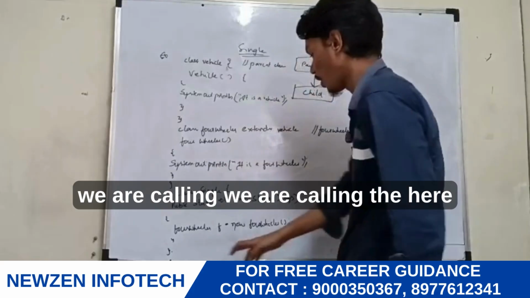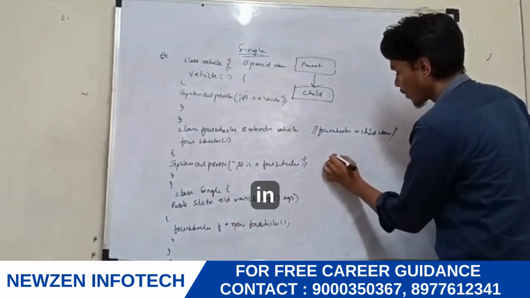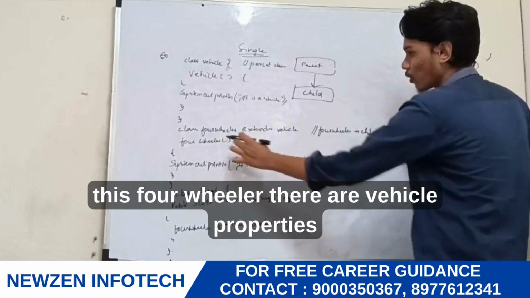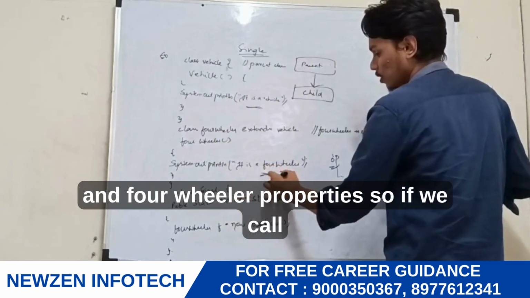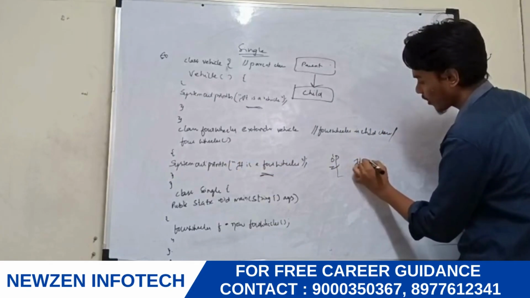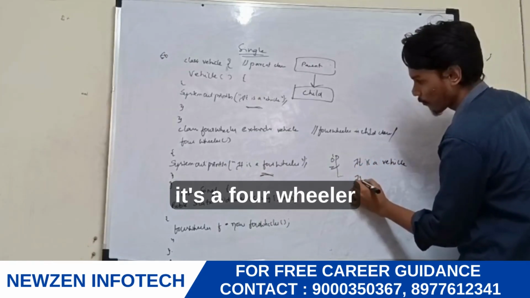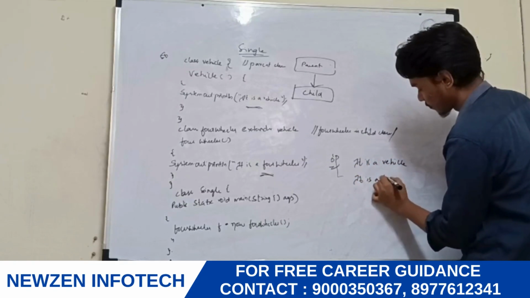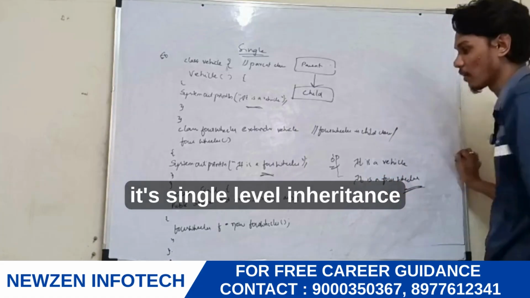Here we are calling FourWheeler. So the output will be: in this FourWheeler there are Vehicle properties and FourWheeler properties, so if we call FourWheeler we get both. It's a vehicle, it's a four wheeler. This is single level inheritance.